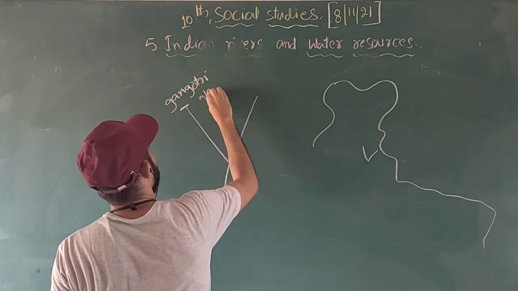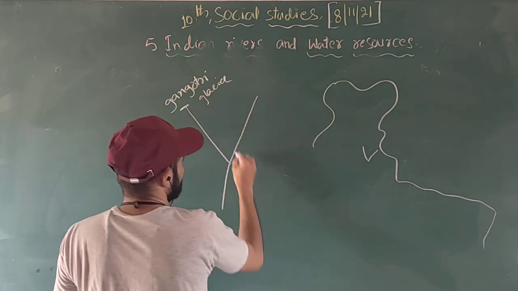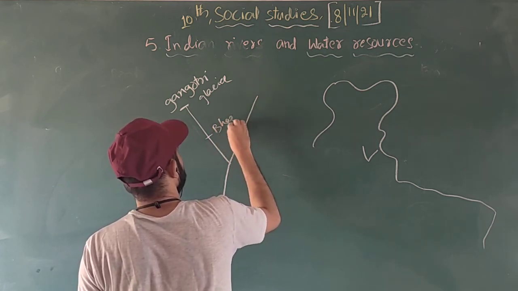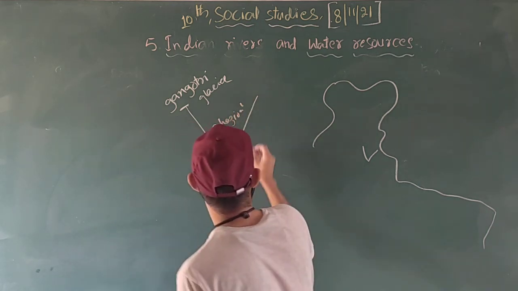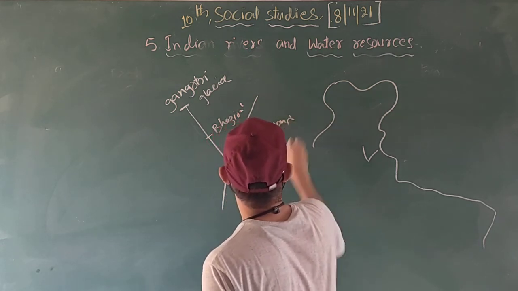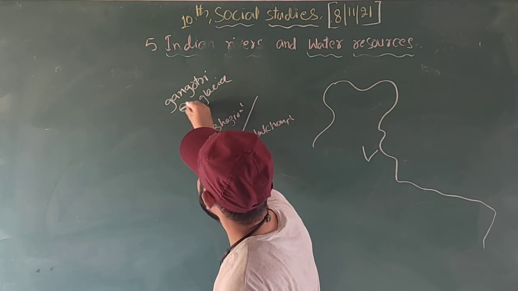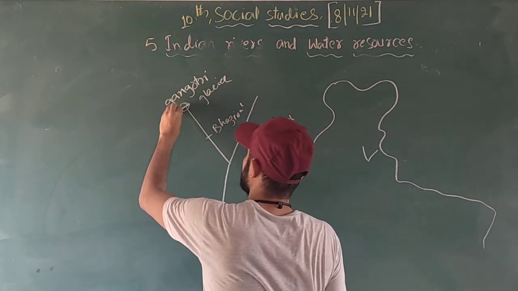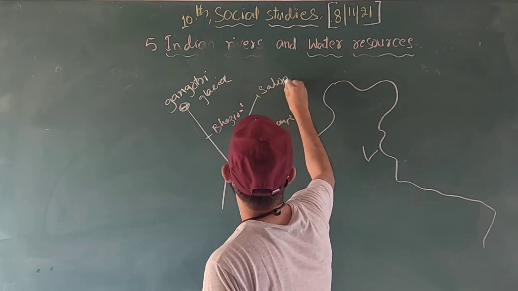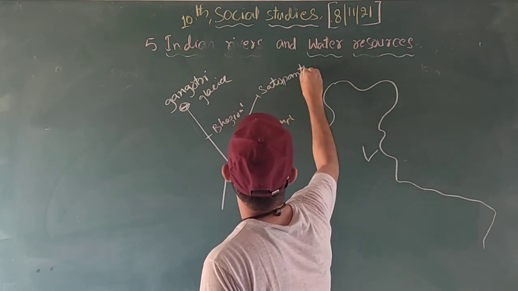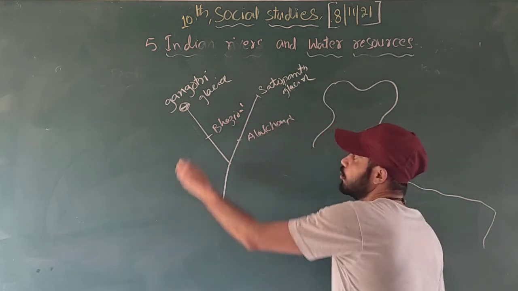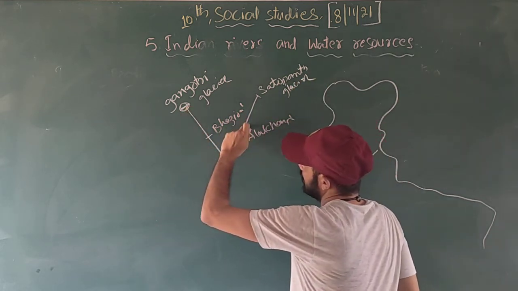Gangotri glacier is the source of the Bhagirathi. And this is Alakananda. River Alakananda originated in the Satopanth glacier. These two rivers are the Bhagirathi and Alakananda.